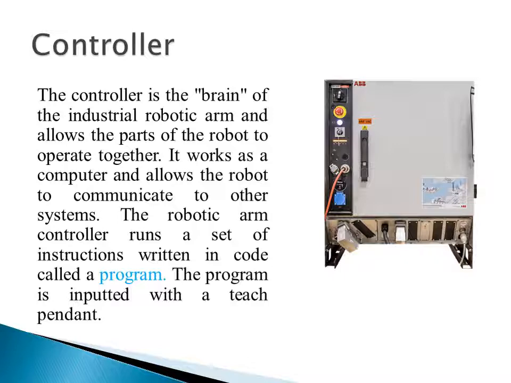So let us understand what the role of the controller is. The controller is the brain of the industrial robotic arm and allows the parts of the robot to operate together. As I know, there are a number of linkages. These linkages will move in the environment with coordinated motions.